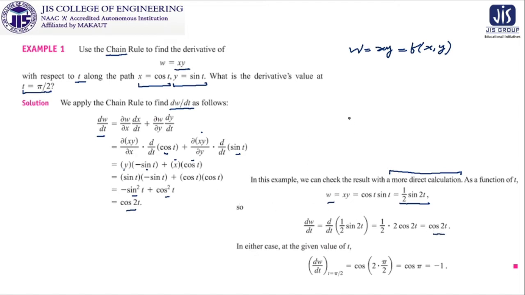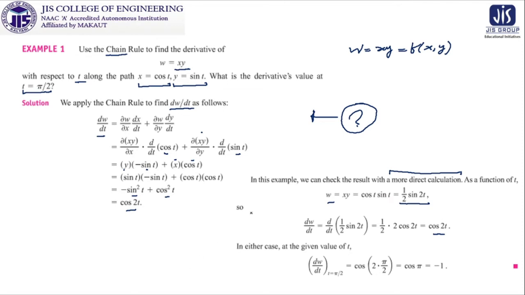There may be a question, then why are we learning this particular process? The answer is, it is possible for us to make this problem simpler by this direct calculation, substituting x and y. But in some cases, or in almost all cases, the expression of w will be so complicated in terms of x and y that if you want to substitute the expression of x in terms of t and y in terms of t, it will create a mess. Instead of that, the chain rule that we have learned today will be more effective on those problems.